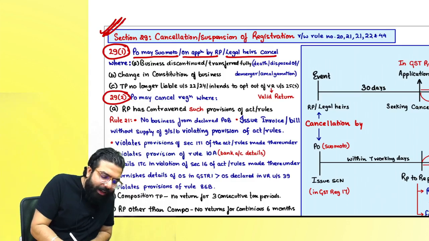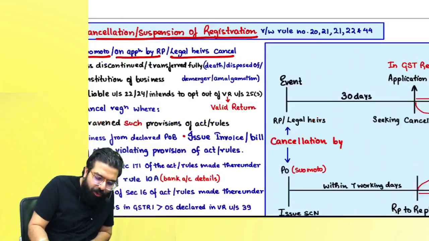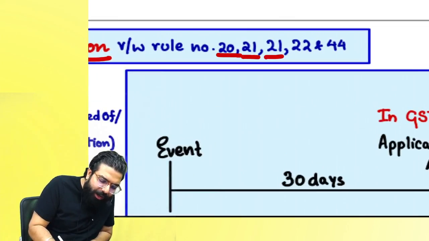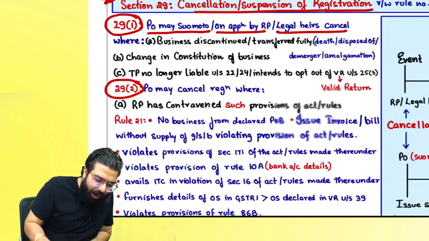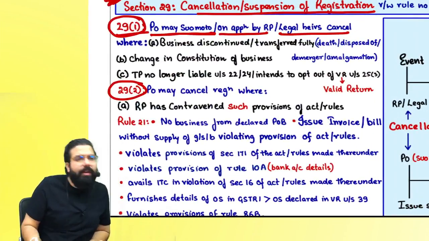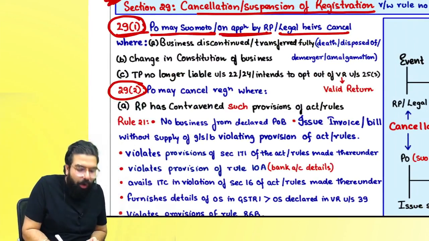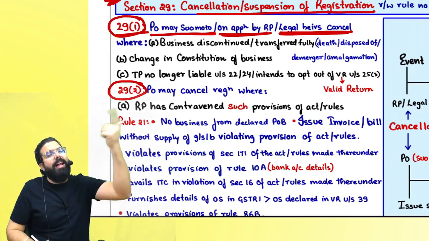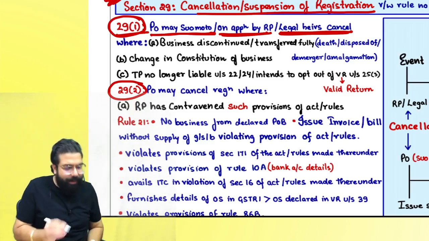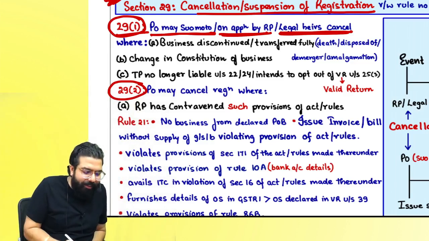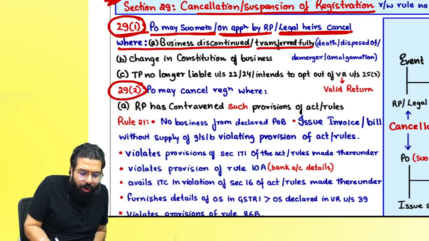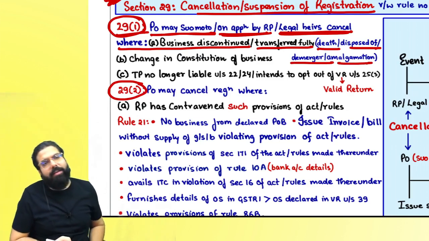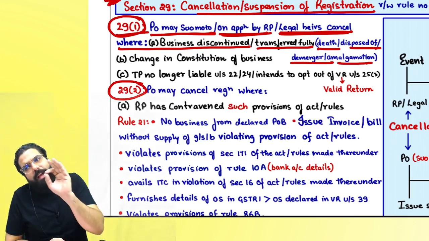Section 29, cancellation or suspension of registration, read with rules 20, 21, 21A which is suspension, 22 and 24, we are going to do now. Section 29(1) says the proper officer may suo motu cancel, or on an application by the registered person, or when the registered person is gone, his legal heir can apply. Registration can be cancelled where business is discontinued or transferred due to death, disposal, demerger or amalgamation.